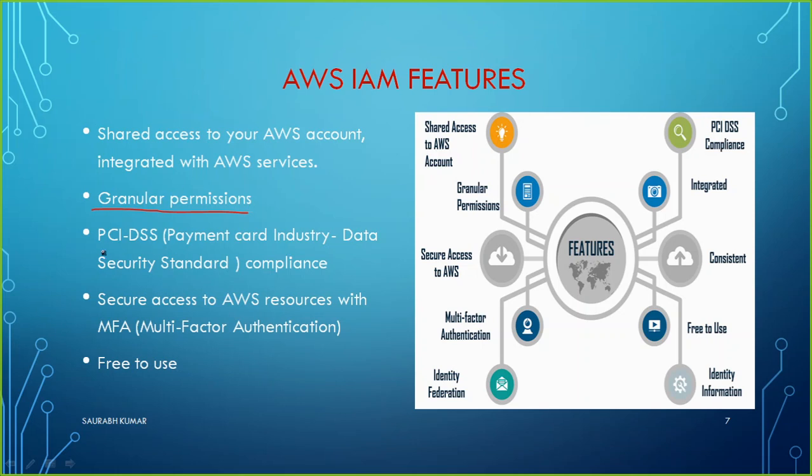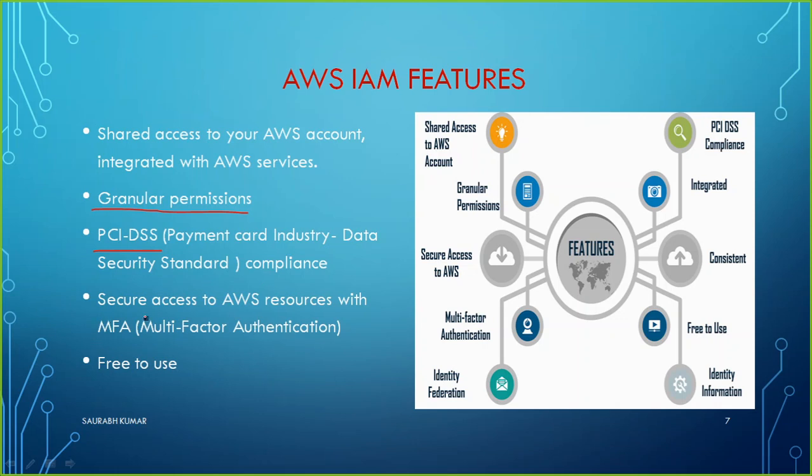Third important point is PCI DSS. It is nothing else, it's a standard which is followed by AWS, and that's why it is mentioned in the features. The full name is Payment Card Industry Data Security Standard Compliance. So this is a standard which has to be followed. Whenever your company goes for auditing or any kind of test, they look at whether your authentication process and everything is following this standard or not. The answer is yes, because IAM supports that standard.